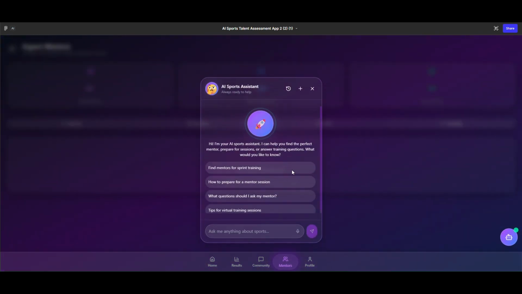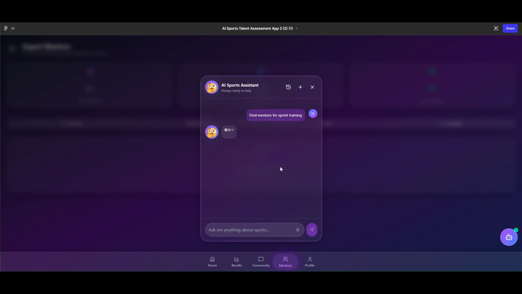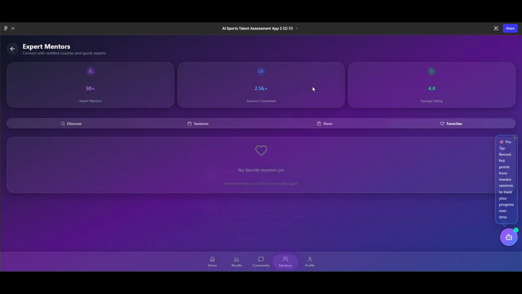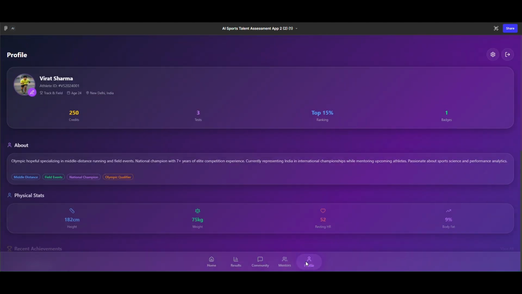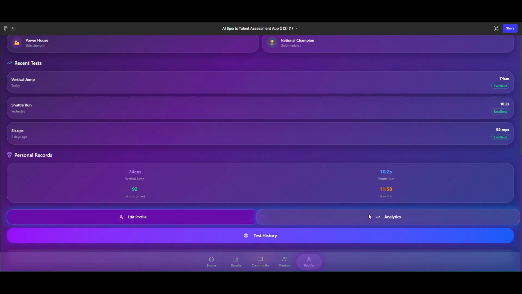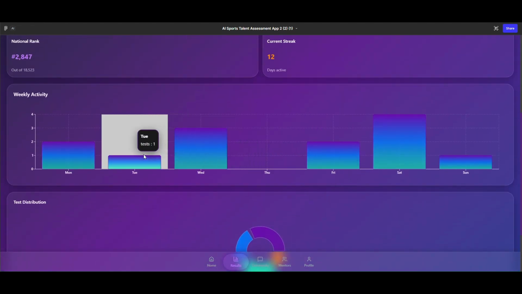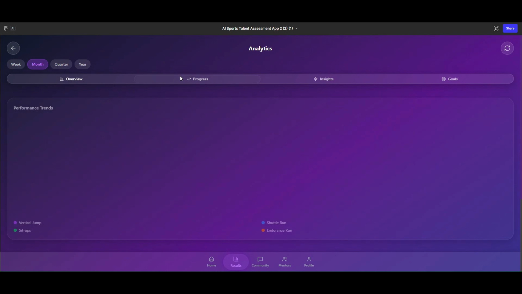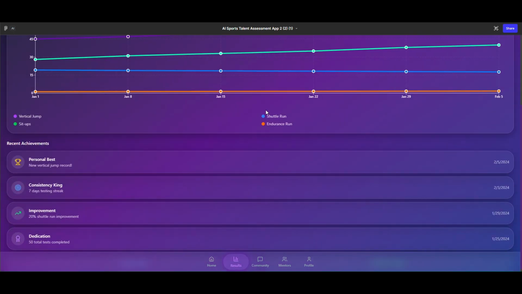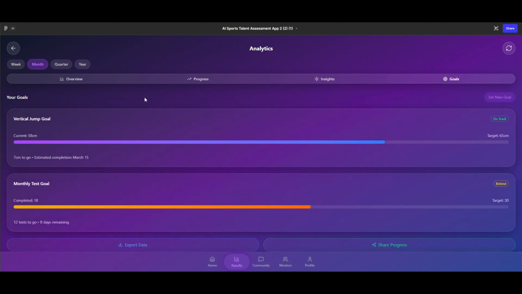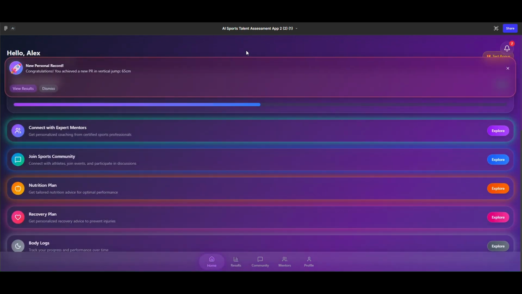Along with that, we also have an AI chatbot feature, in which a user can interact with the chatbot for small queries or any doubts he has. We also have our profile section with analytics built in. A user can check his overall progress in our app, and he can also see the progress he's made in every sport he has taken a test of. Along with that, we can give him AI insights, and he can also set his goals in our app itself. So this was the UI part.